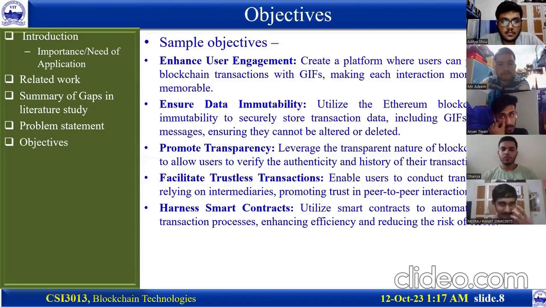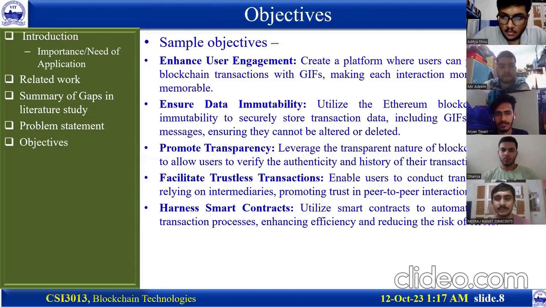So the sample objectives are, first, enhance user engagement. We are sending GIFs with the transaction, so it increases user interaction and enhances their experience. The other objective is to ensure data immutability, so we can't delete or alter the data.